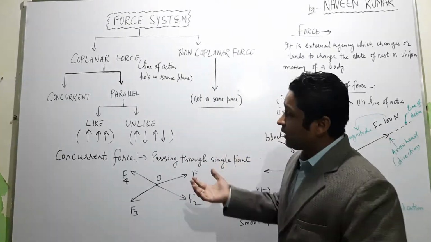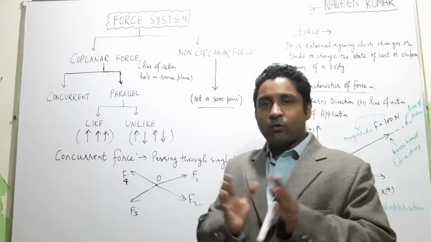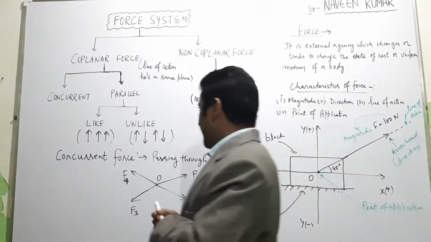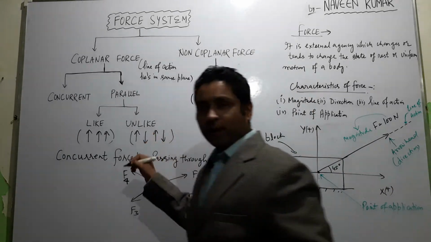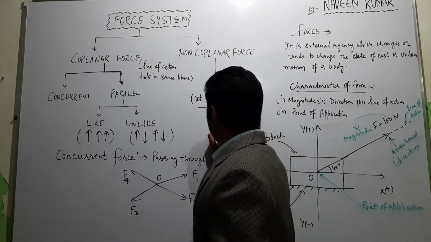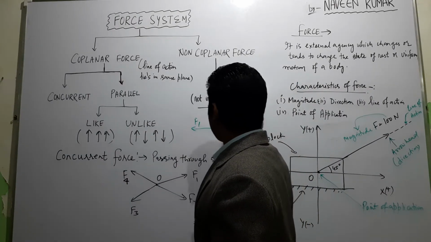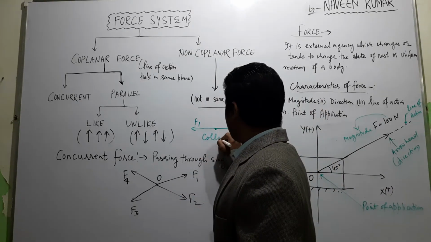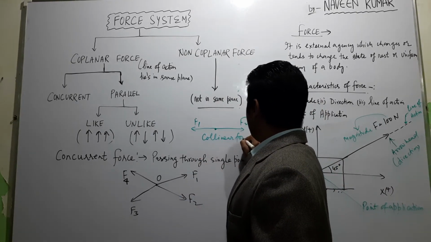And the third one is collinear forces. Collinear forces are the forces which are making an angle of 180 degrees. I have not shown it here, but you should know collinear force. This is the force which is known as collinear force, F1, F2. So this is also called collinear forces.